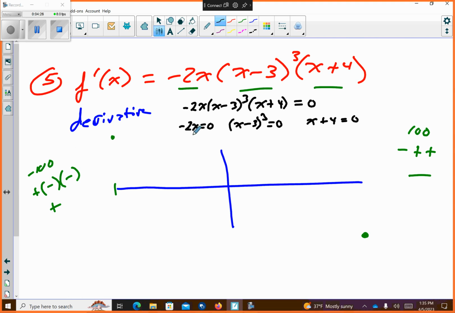So this is just x equals 0. X equals 0 means my slope is 0. So right here, I have a horizontal line. So that could be a maximum or it could be a minimum value. We don't know. Could it also be a point of inflection?